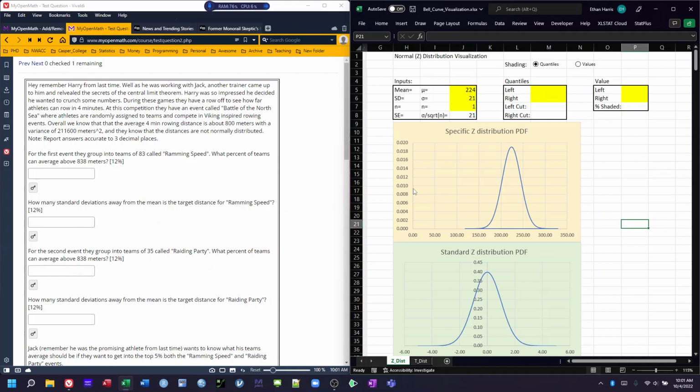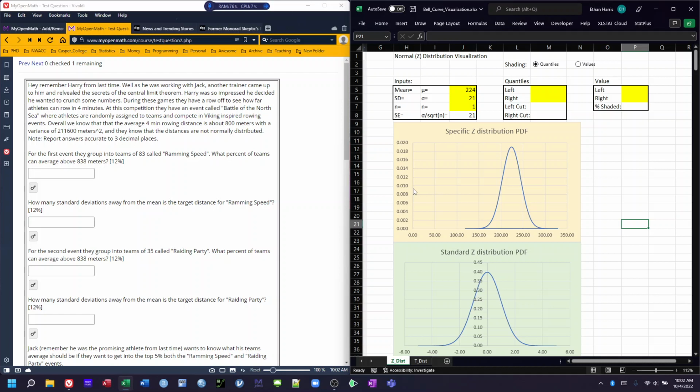Overall, we know that the average 4-minute rowing distance is about 800 meters, with a variance of 211,600 meters squared. They know that the distances are not normally distributed, so report the answers accurate to 3 decimal places. Okay, so here we have a scenario where we know that the original distribution is not normally distributed, but because we have a sample size that is large enough, we can actually justify that the sampling distribution, or the distribution of the means, is in fact normally distributed.